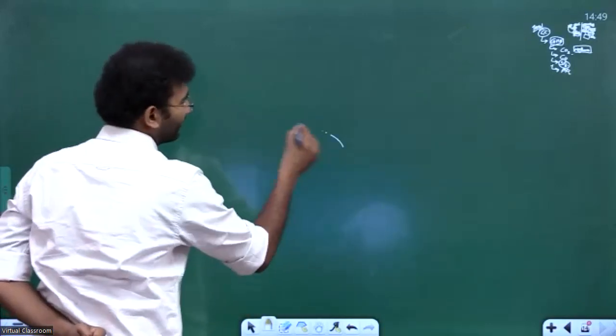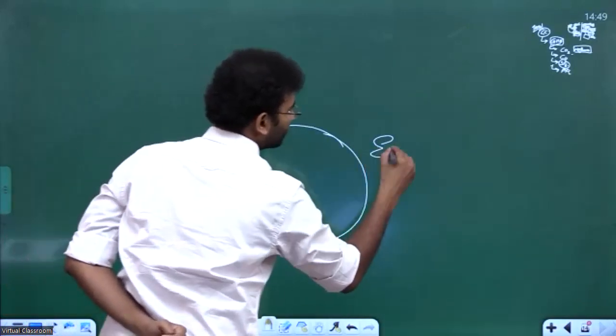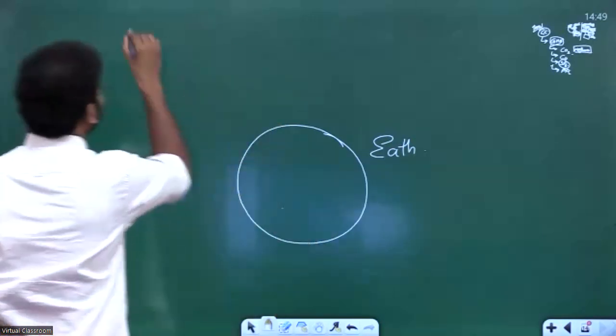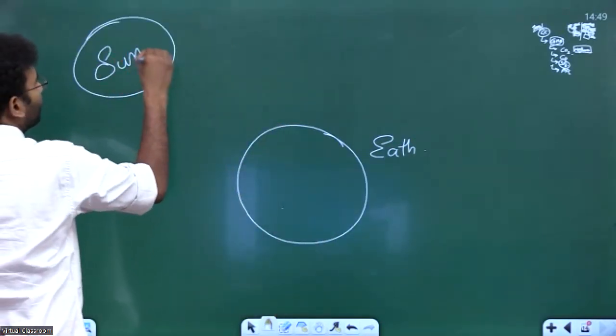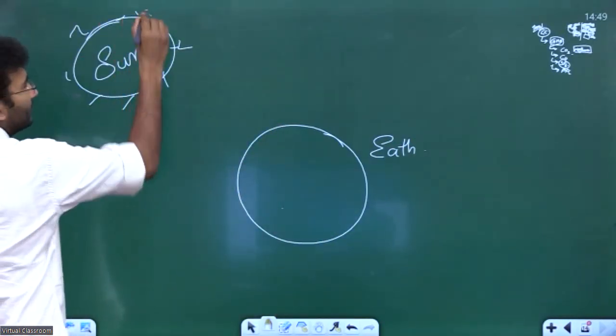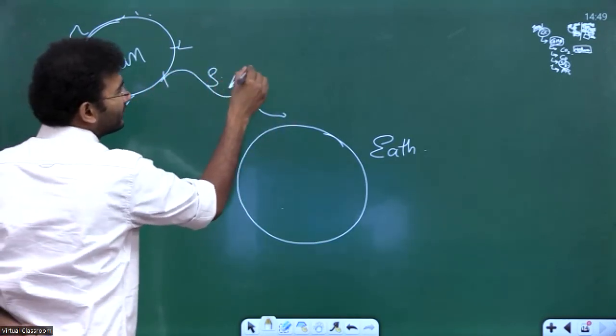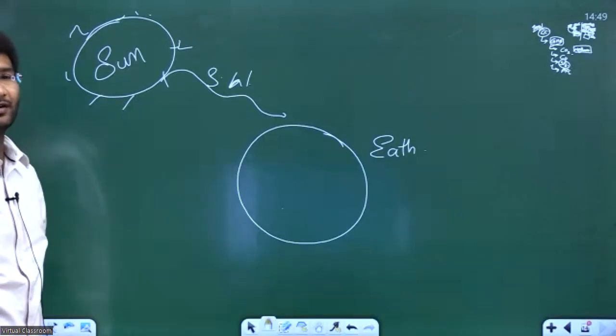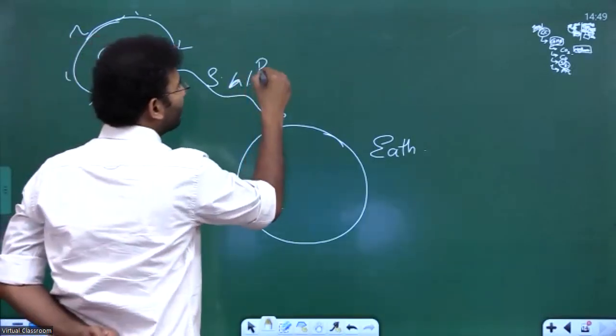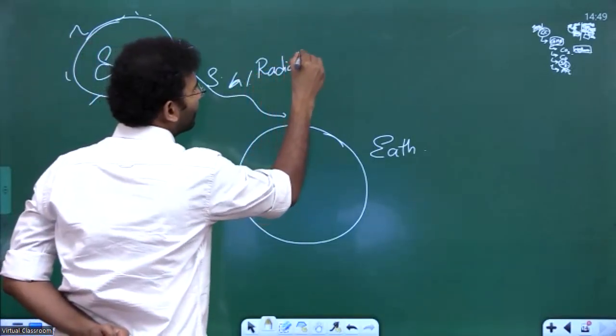See here, understand this phenomenon. If this is our earth and this is the sun, when it generates rays, the rays which come and reach the earth, they reach in the form of short wave radiation, right?